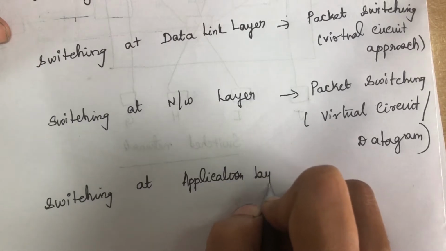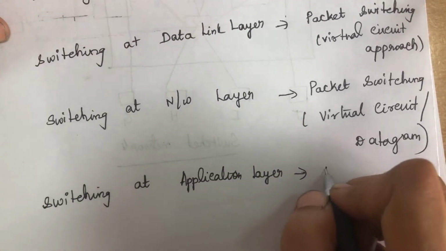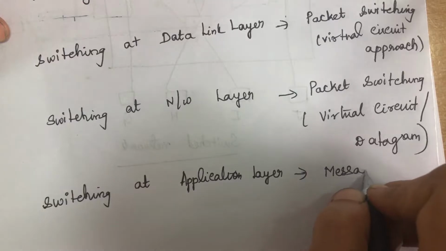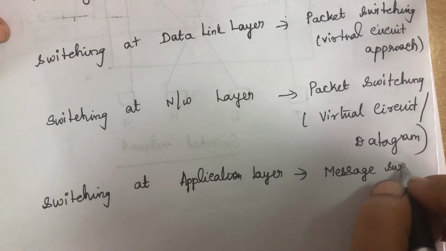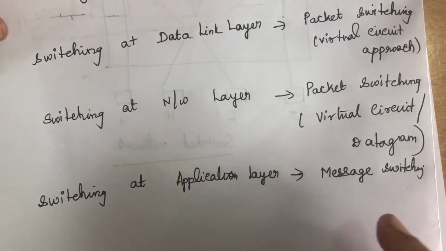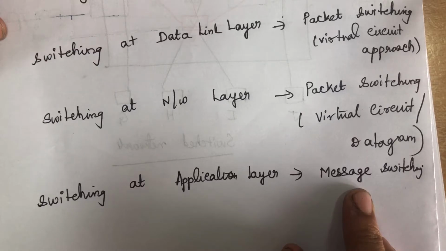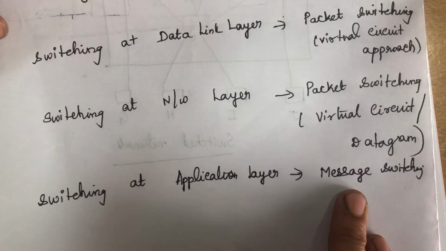Coming to switching at the application layer, here we will have the third concept called message switching. Message switching is used in the application layer. Usually communication in the application layer occurs in the form of messages, so for exchanging the messages, we will be using message switching.